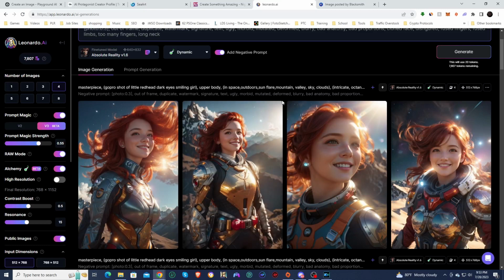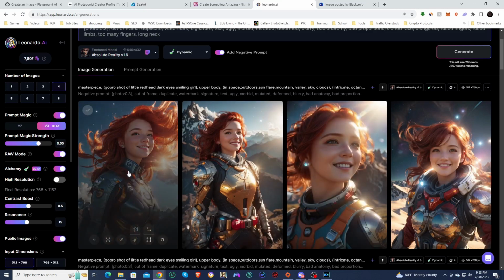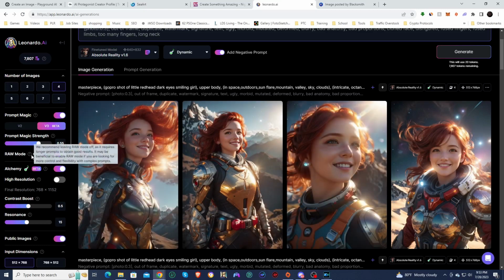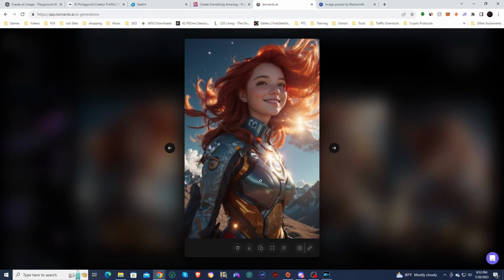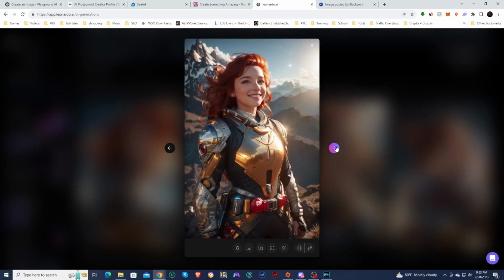Alright, so here's the other ones. This time with raw mode on. Raw mode is mainly for longer prompts, like this is kind of long. So yeah, you can see just how incredible these look. Look at the suit, the space suit. It looks so good. Look at that design right there. Oh my gosh. Such good designs.